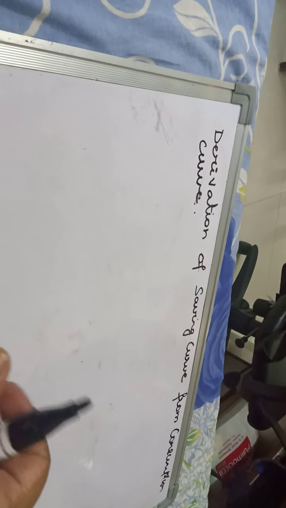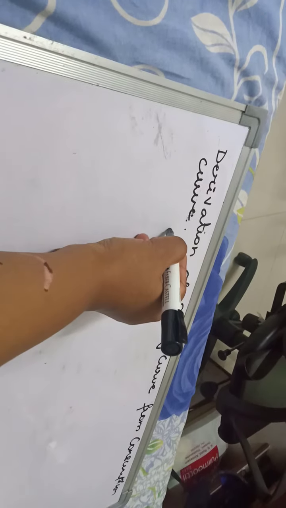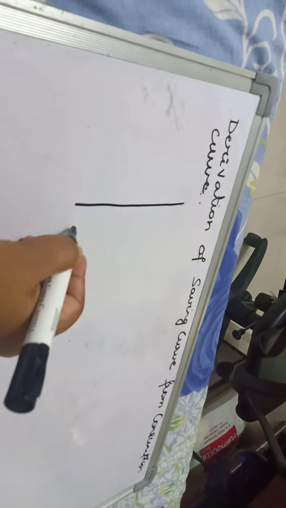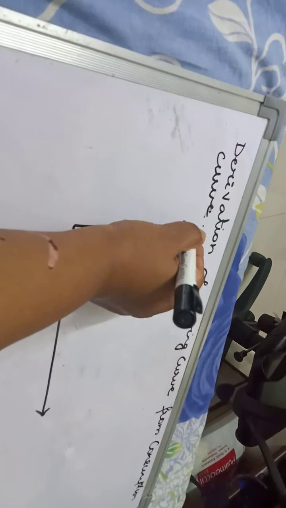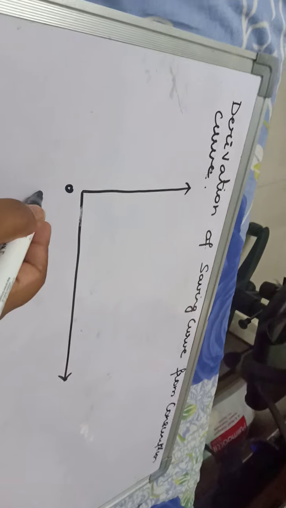Today we are going to do derivation of saving curve from consumption curve. We can derive saving curve from the consumption curve and vice versa. But first we are going to do derivation of saving from consumption. Okay. We are going to make two diagrams. One for consumption and the other for savings.